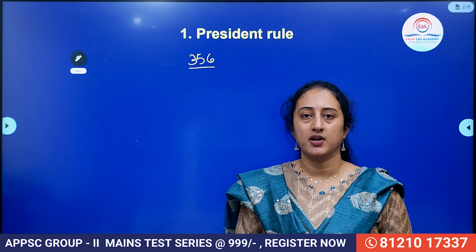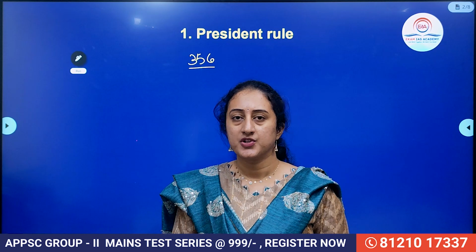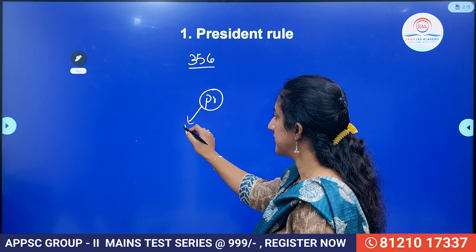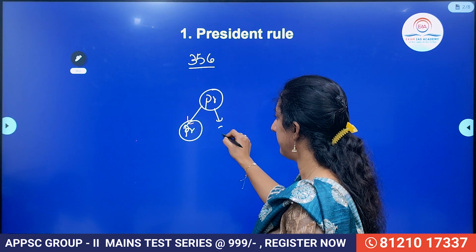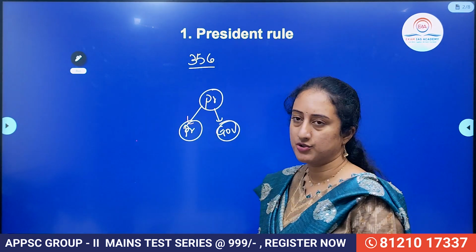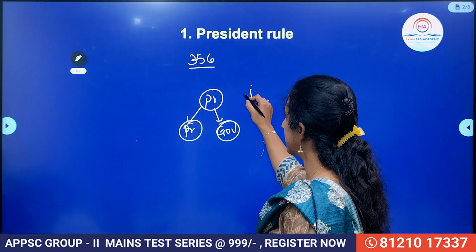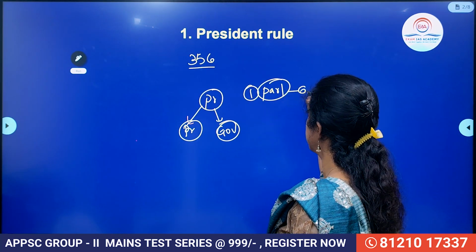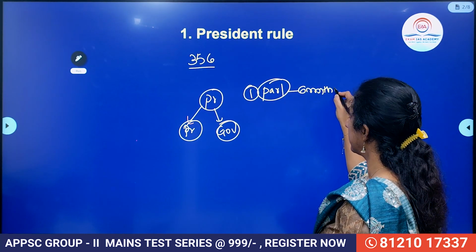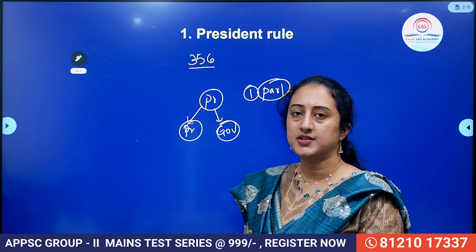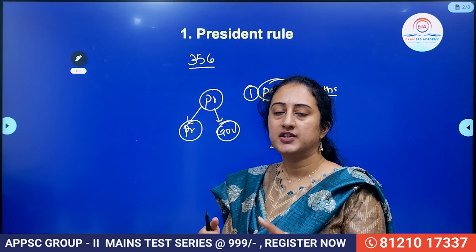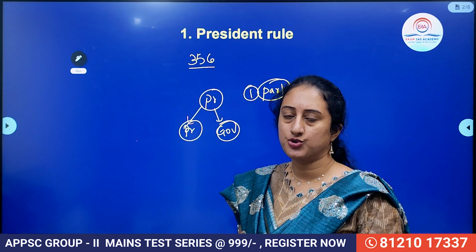So this is the first aspect. Then what will be the procedure? Generally, president rule can be imposed, as we have seen already, by the president on his own, or by the report of the governor to the President of India. Once it is imposed, then what happens? It has to be approved by Parliament within 2 months, provided that the Lok Sabha is not dissolved. If it is in the resolution stage, then from the date of its first sitting, within 1 month, that means 30 days, it has to approve.